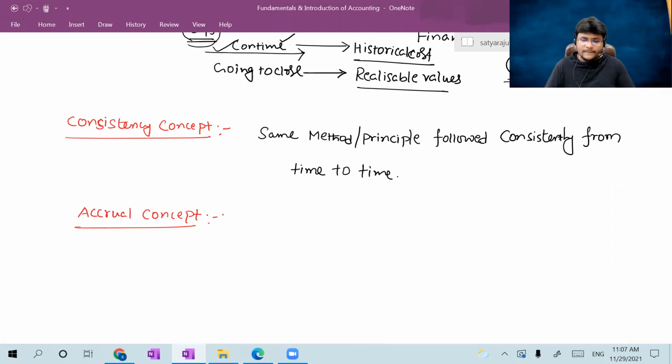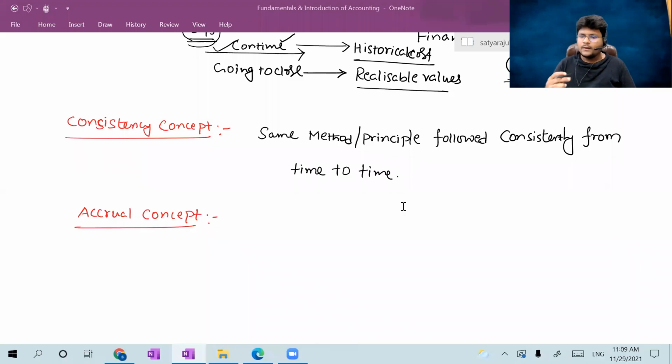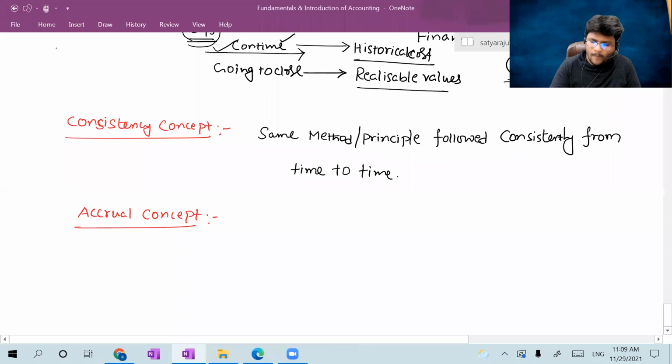So please concentrate. Coming to the accrual concept, the word accrual means happened.